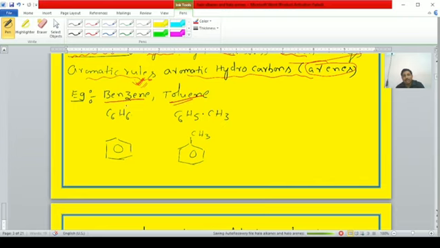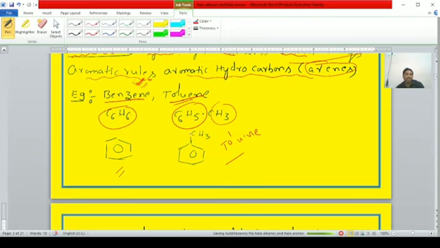Benzene and toluene are examples of aromatic hydrocarbons. The benzene structure is like this, students. The toluene structure is like this. It is also discussed in your first PUC, students. Aliphatic or acyclic hydrocarbons, and aromatic hydrocarbons. Clear, students? It is already completed in your first PUC syllabus.